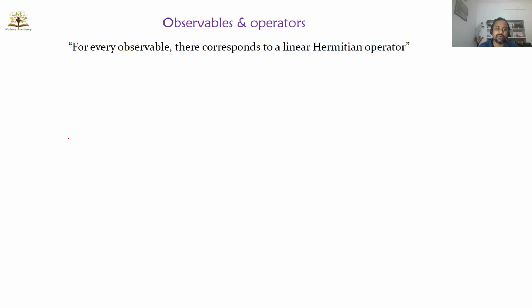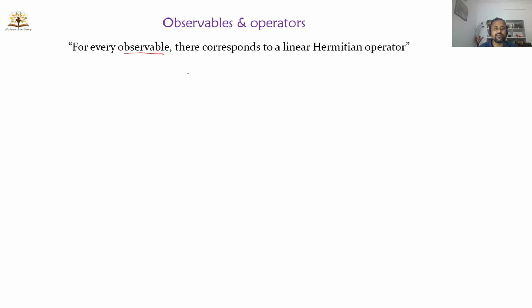For every observable, there corresponds a linear Hermitian operator. What is an observable? An observable is nothing but a measurable quantity. It can be position, momentum, spin, rotation, acceleration, anything. Every measurable physical quantity is known as an observable.